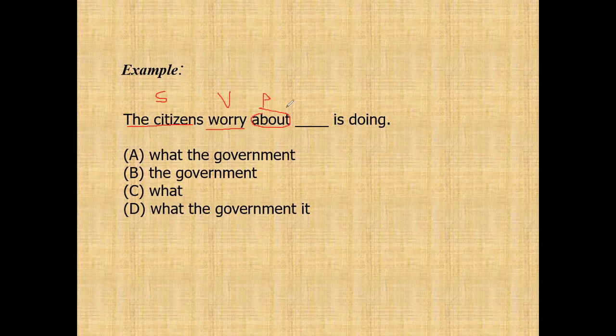Remember, after that it must be followed by a connector, subject, and then verb. But there is a verb, is, here, so it's missing the connector and subject. So the answer is A: what the government is doing. What is the connector, and the government is the subject.